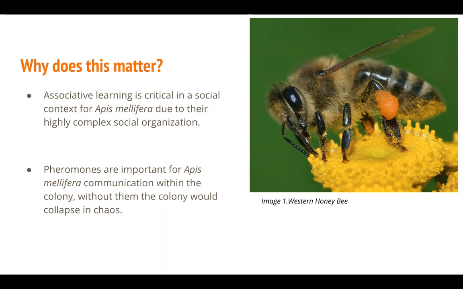In order to understand the importance of this experiment, it is crucial to understand how Apis mellifera uses alarm pheromones in defense. By understanding the findings in this experiment, the behaviors of bees can be more deeply understood and will help us create a better environment for bee populations to thrive.